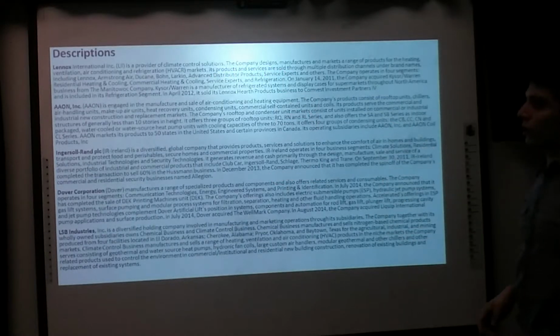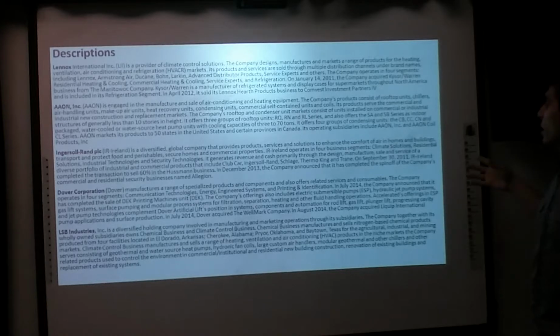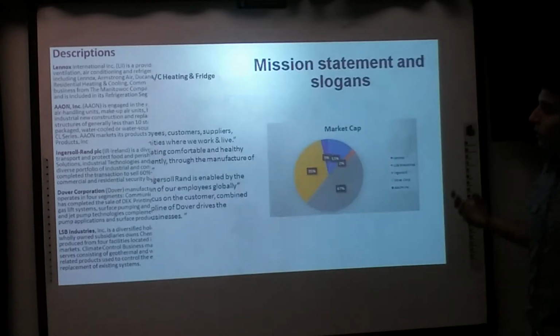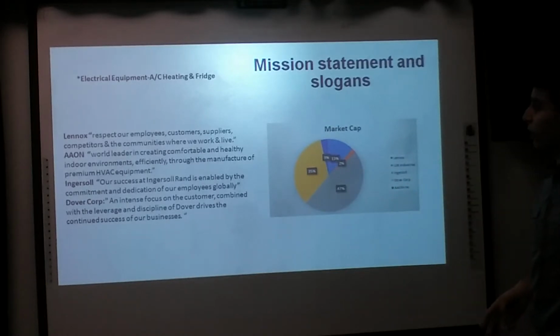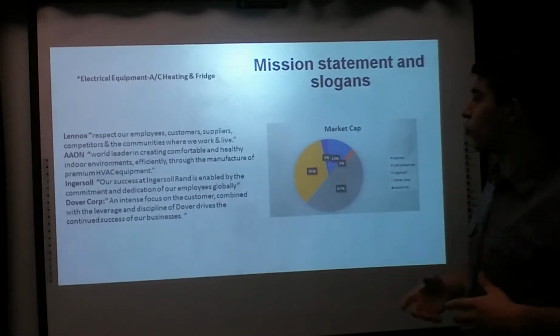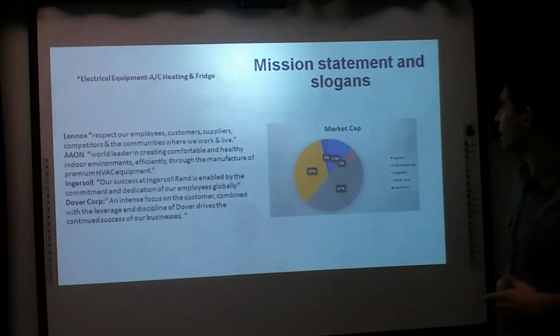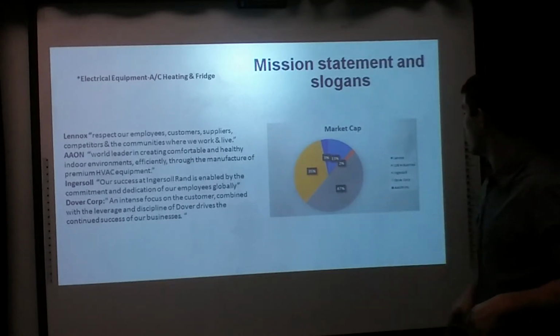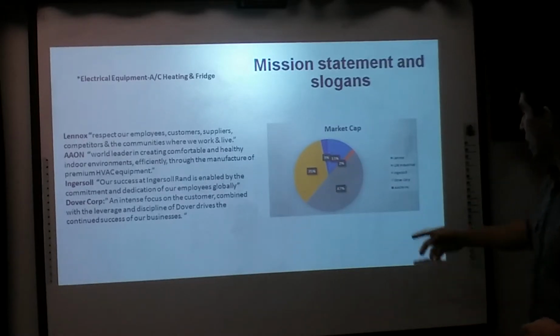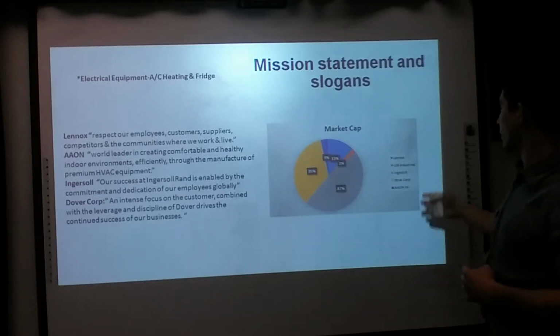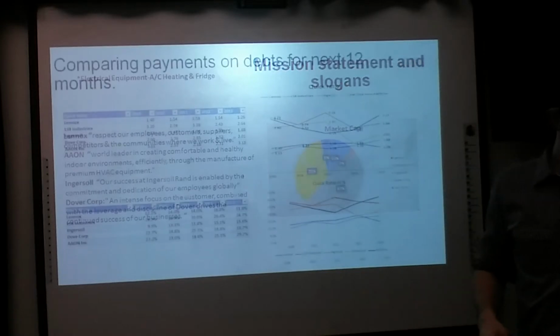This is a description of what each company is, where it is located, and what they do throughout the years. Mission statement, slogan. You can freeze the video if you want to view this data more. Read through them. Market cap. We notice Ingersoll has the highest market cap, followed by Dove Corporation, LSB, Linux, and Aon.